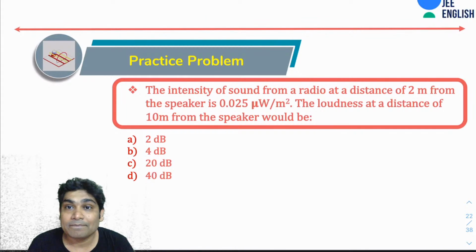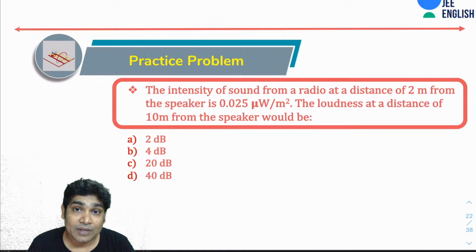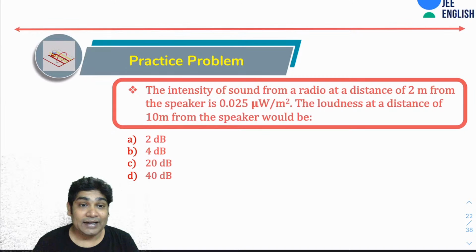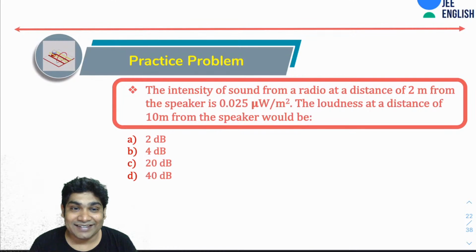What would be the loudness if you've been told the intensity at 2 meters away from a speaker? You have to find the loudness at a point which is 10 meters away from the speaker. Okay, let's just quickly try this.